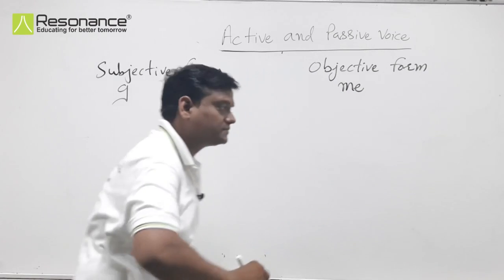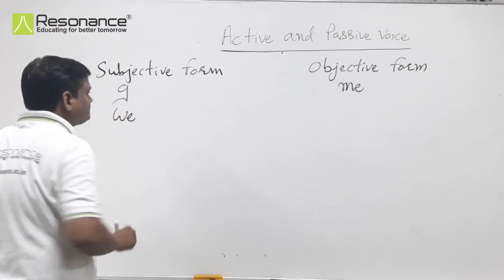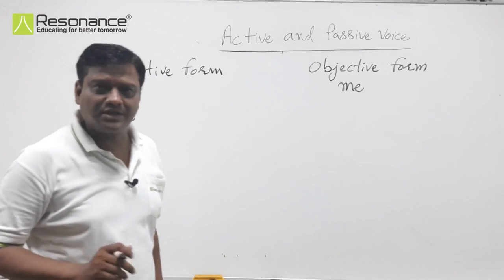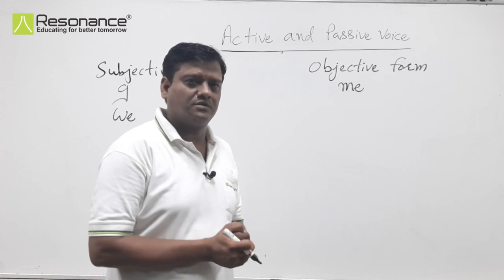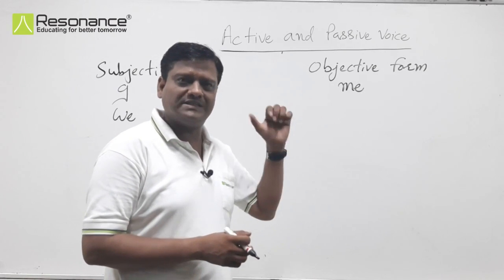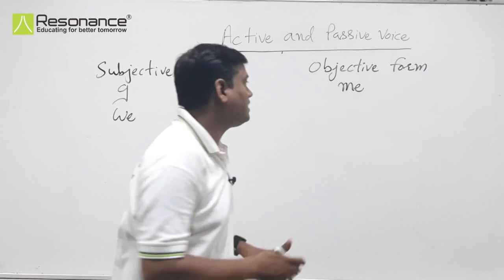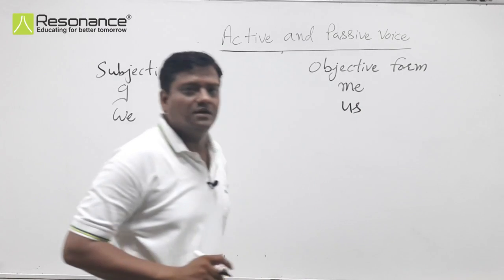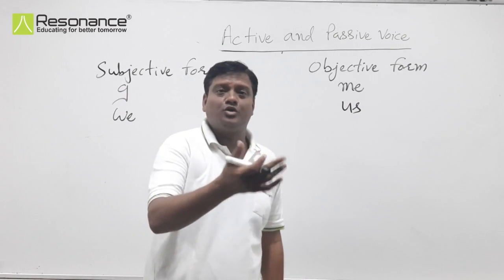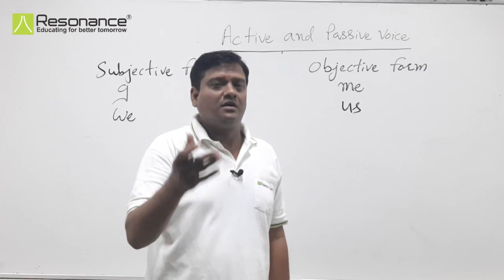Okay. Now we talk about we. We is the subjective form. We are going, we are playing, we are brothers. We is the subject in all these sentences. But the objective form of we is us. They are coming to meet us. My father has scolded us.